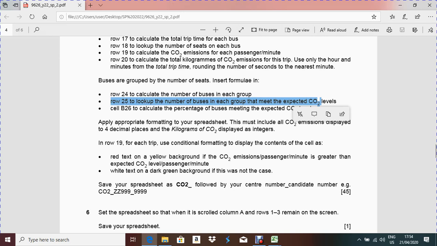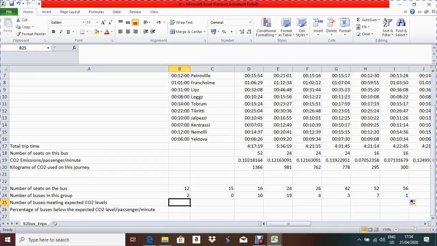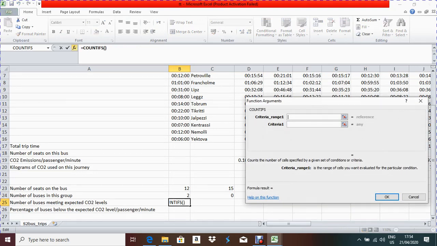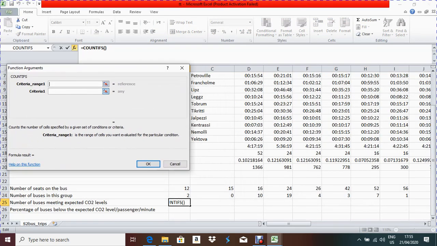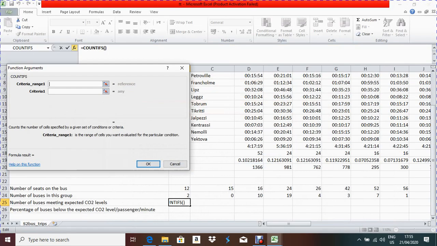So in row number 25, I'll use the COUNTIFS function. First, according to the question paper, they are asking to look up the number of buses in each group that meet the expected carbon dioxide level.